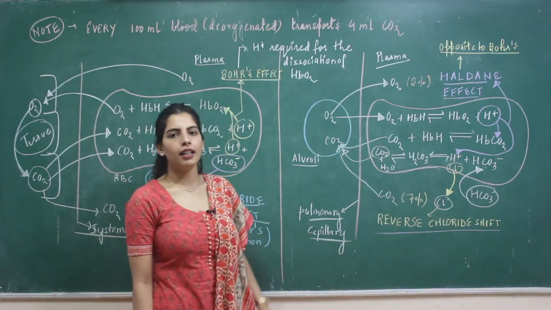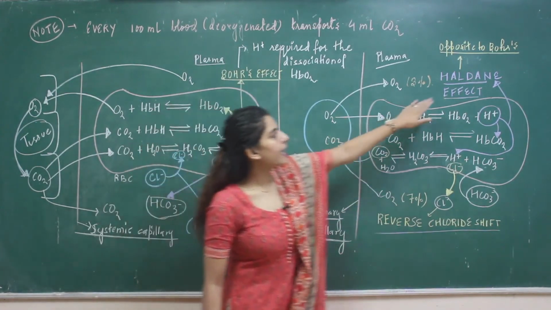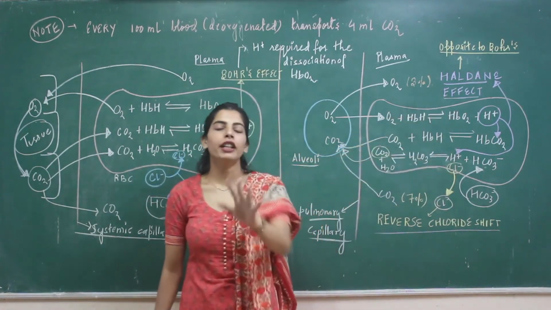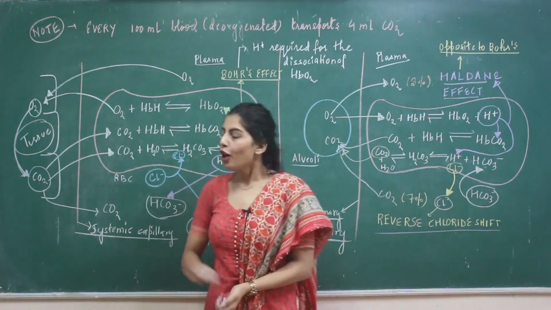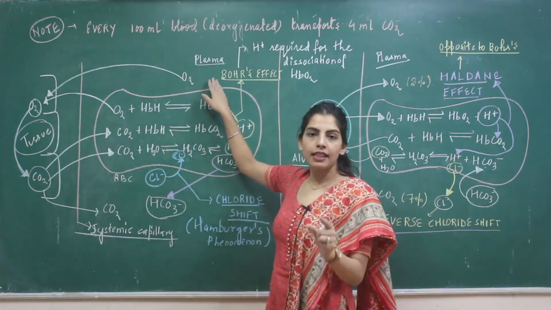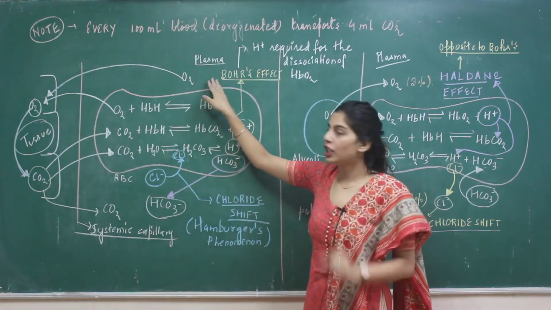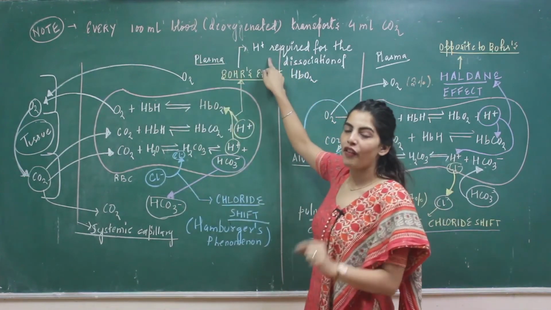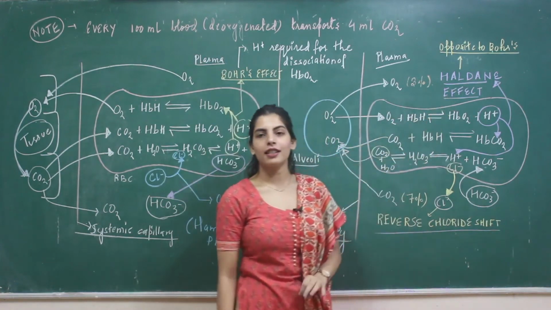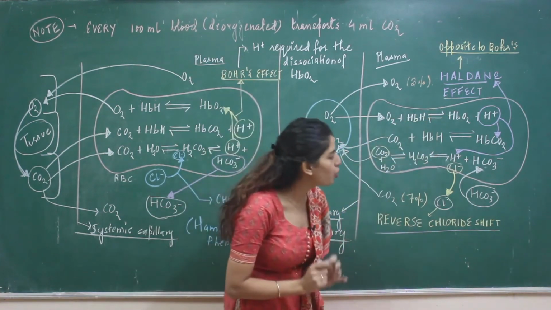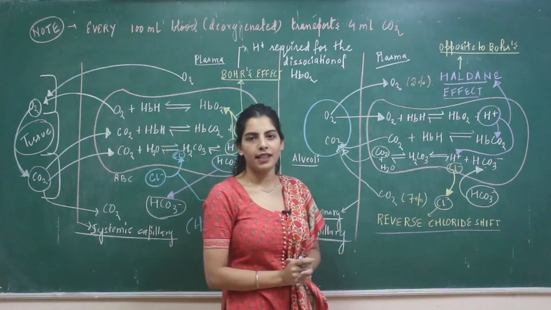And the last thing that is discussed here is Haldane's effect. I have written that Haldane's effect is exactly opposite to Bohr's effect. Bohr's effect was actually discussing the transport of oxygen due to the formation of H plus ions. But here you will see that Haldane's effect is discussing the transport of CO2 because of formation of H plus ions.